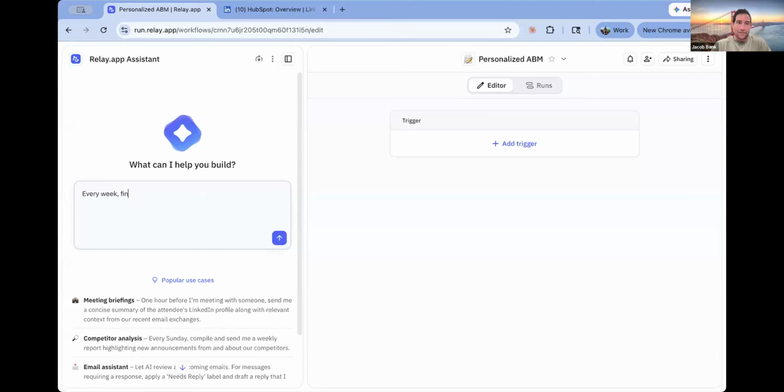Every week, find the most recent LinkedIn posts from HubSpot. Find the people who commented. Identify one commenter that we should try to sell Relay.app to. Decision maker at medium-sized business.